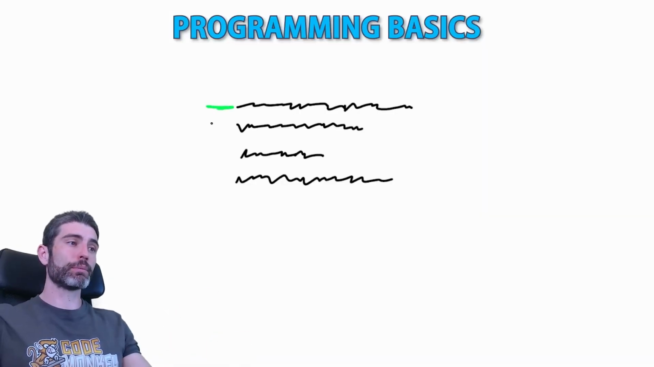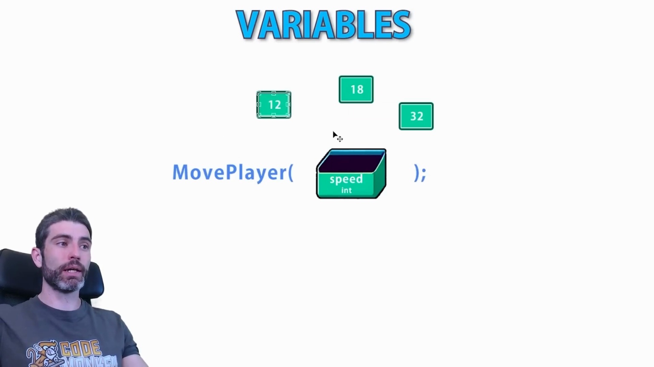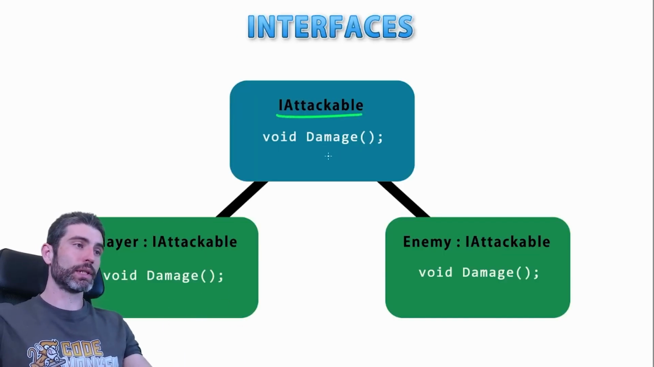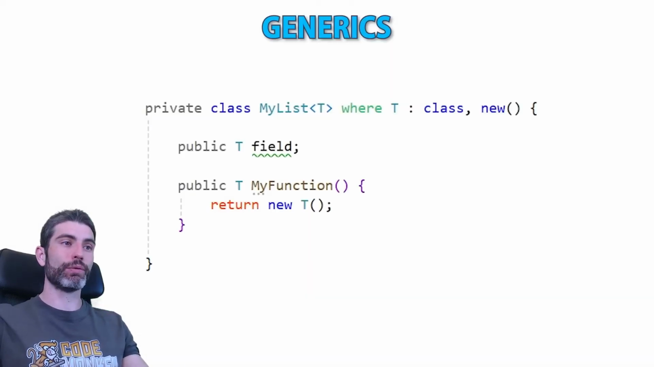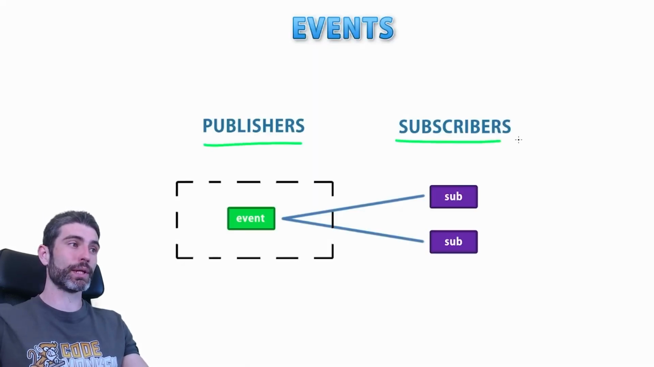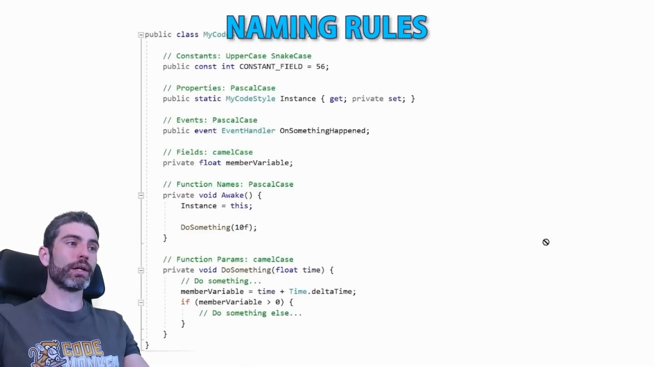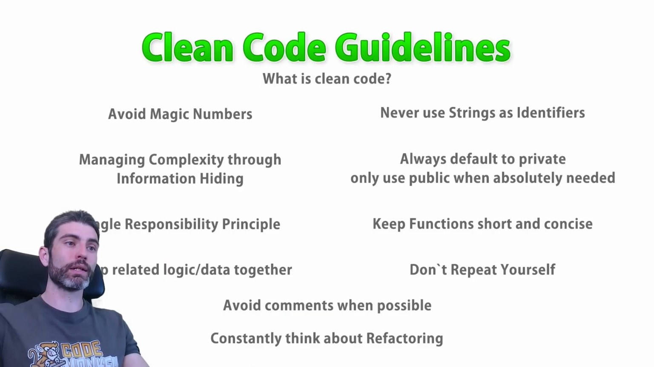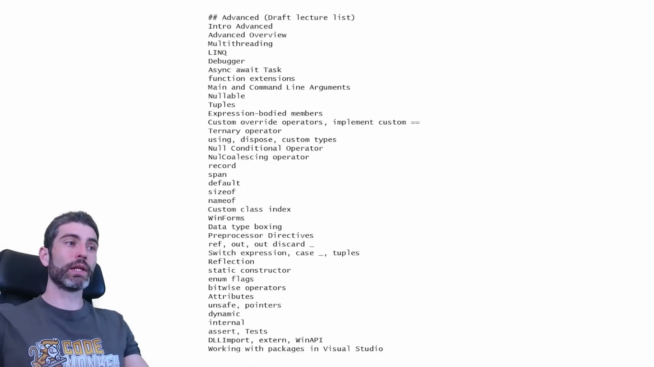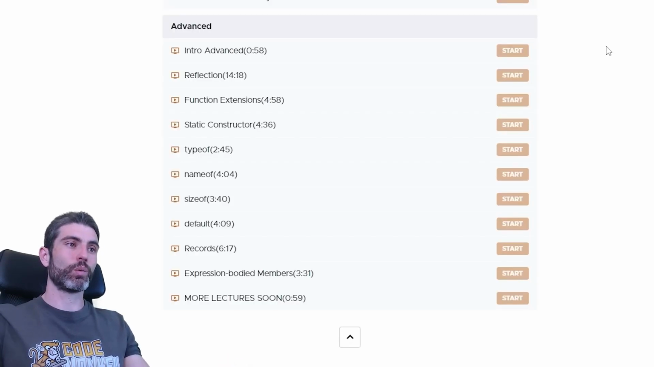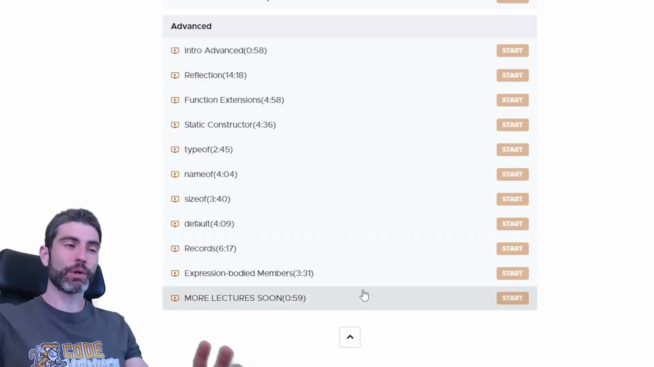The course starts from the absolute basics, like how code executes line by line and what is a variable, then covering intermediate topics like what are interfaces, generics, and events, and how you can use them to build some really awesome things. You'll also learn the theory behind how to choose good naming rules, clean code guidelines, and learn about design patterns. And finally, the advanced section, which I'm currently working on and covers quite a lot of advanced topics. Right now, there's a handful of lectures already out, and I'm constantly uploading more.